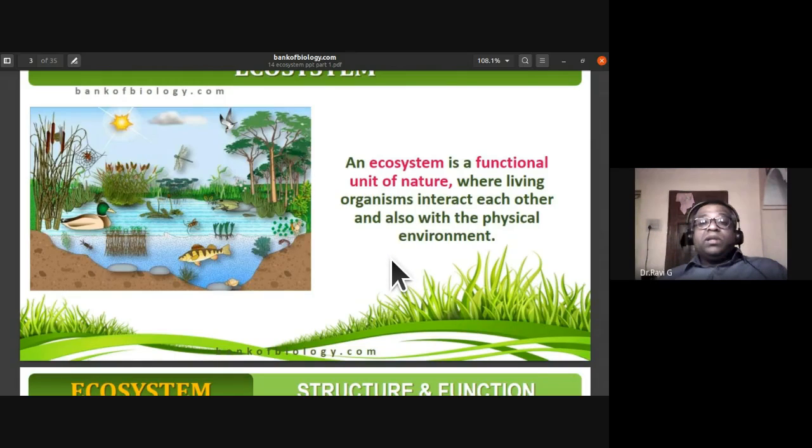They're all the different types of population interactions which we have studied under organisms and population. So an ecosystem is a functional unit of nature where living organisms not only interact with each other, but they also interact with the physical environment surrounding them.